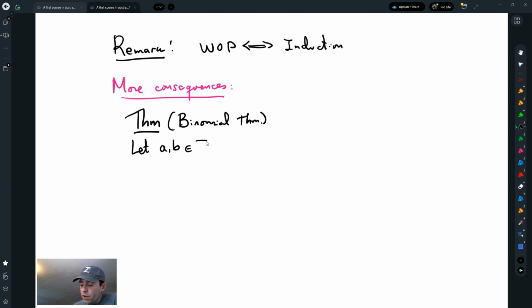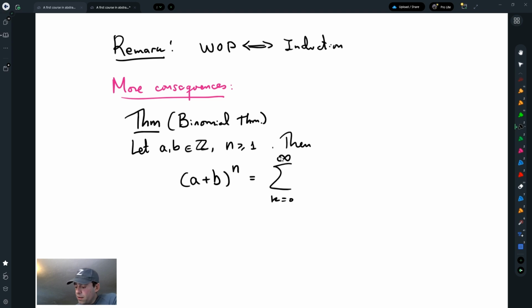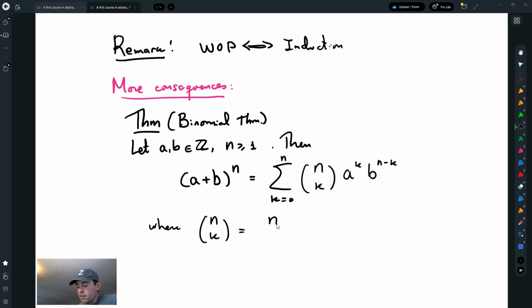So, for example, for integers, the binomial theorem says that if n is bigger or equal to 1, then the nth power of a plus b is the sum from k equals 0 to n of n choose k, a to the k, b to the n minus k, where n choose k is the combinatorial number which can be computed as n factorial over k factorial times n minus k factorial.